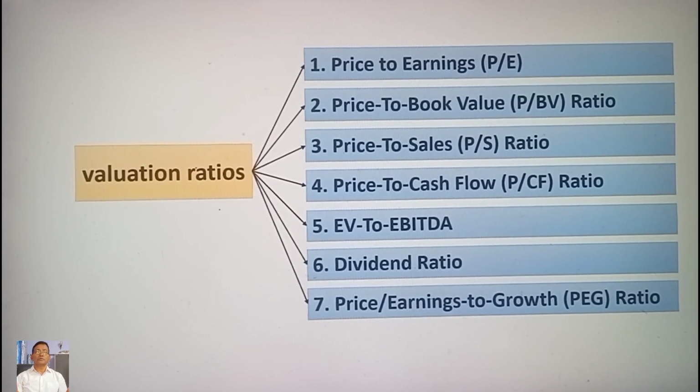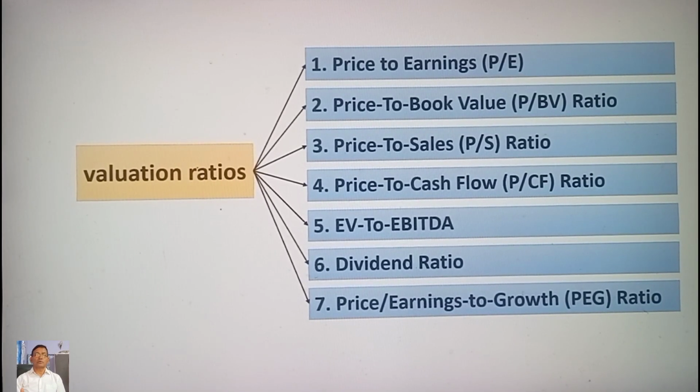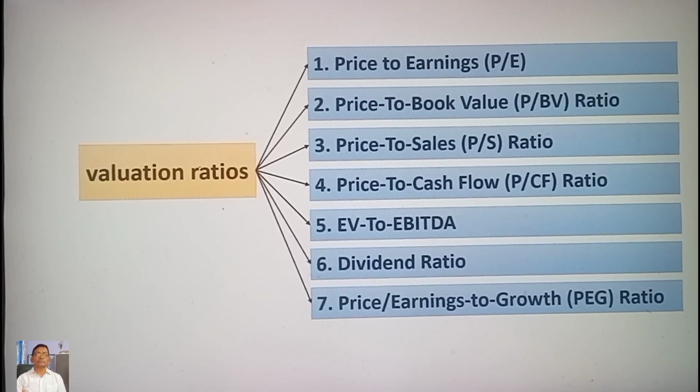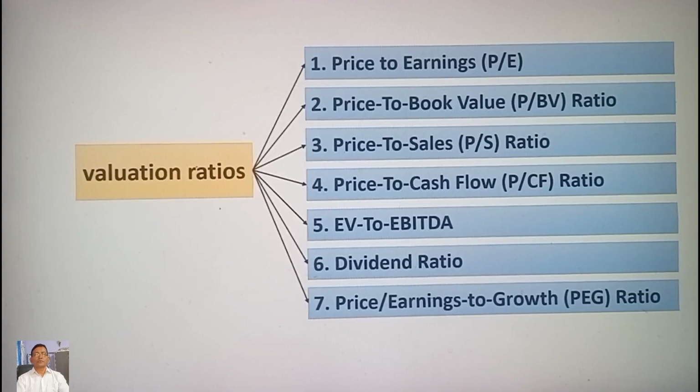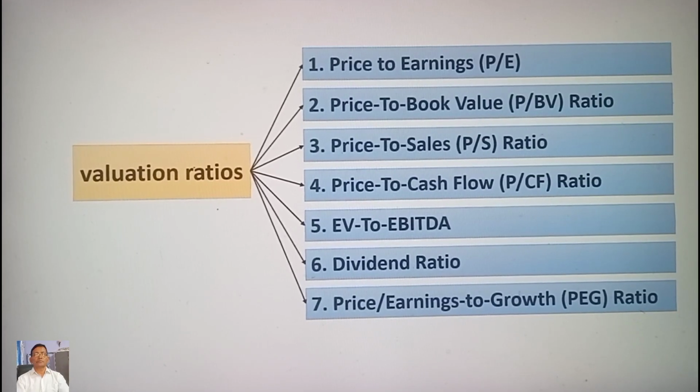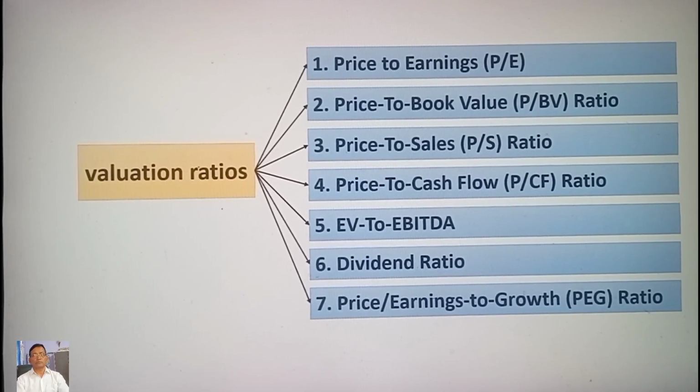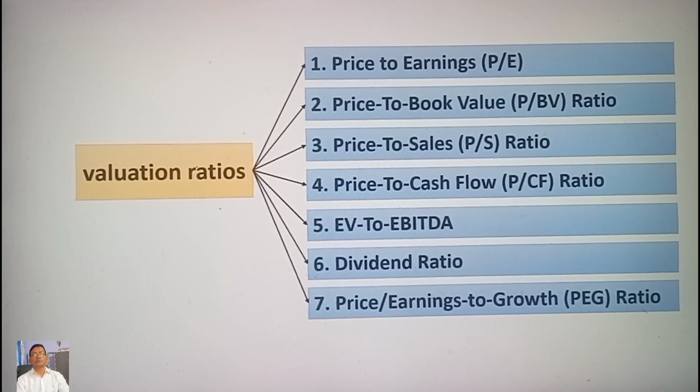Fifth, EV to EBITDA ratio. Sixth, dividend ratio. Seventh, price by earnings to growth PEG ratio.